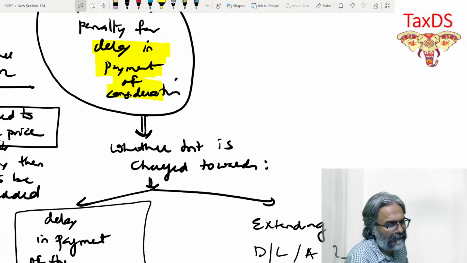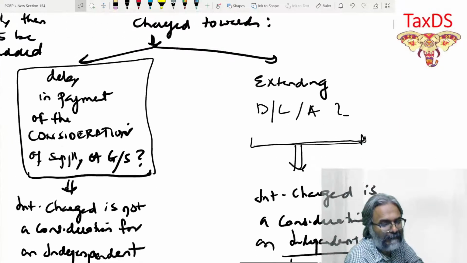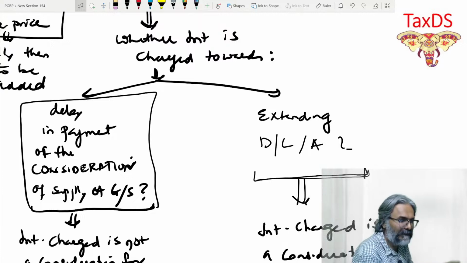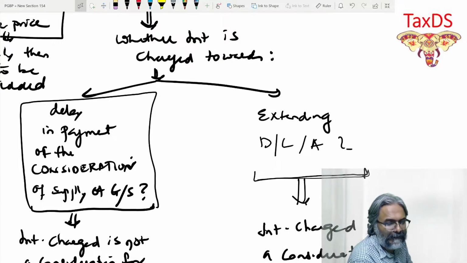Whether the interest is charged towards, on the left hand side, what is there? Delay in payment of consideration for supply of goods or services.